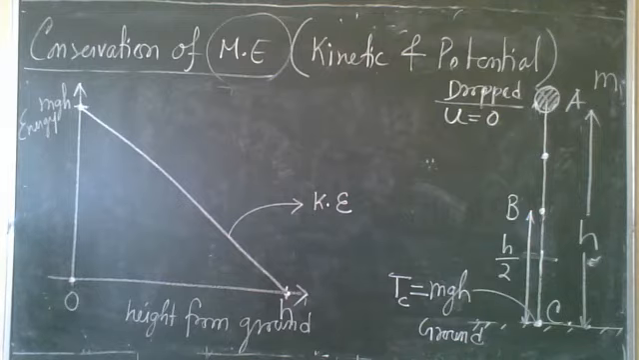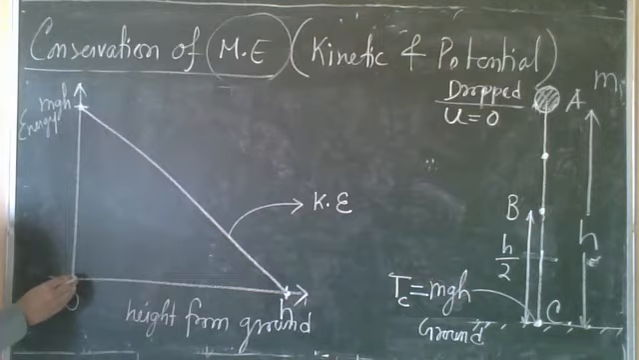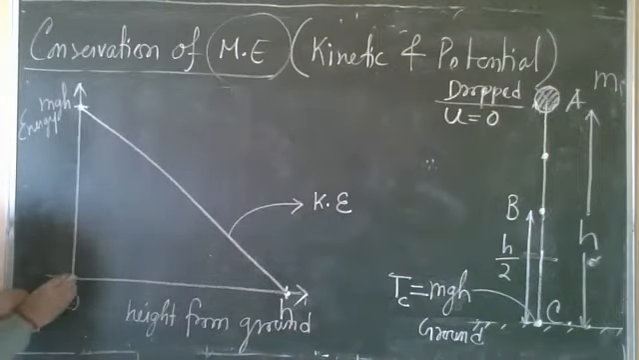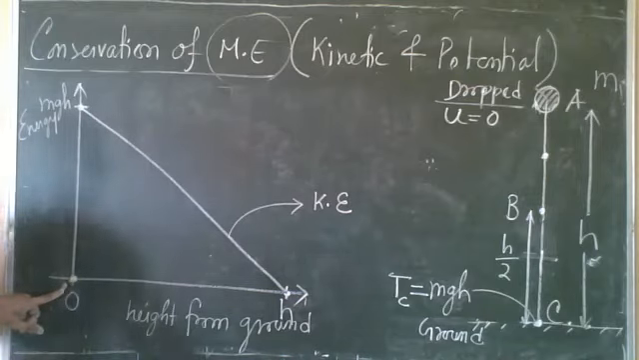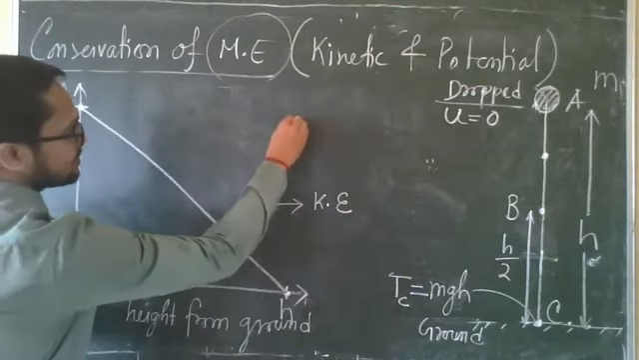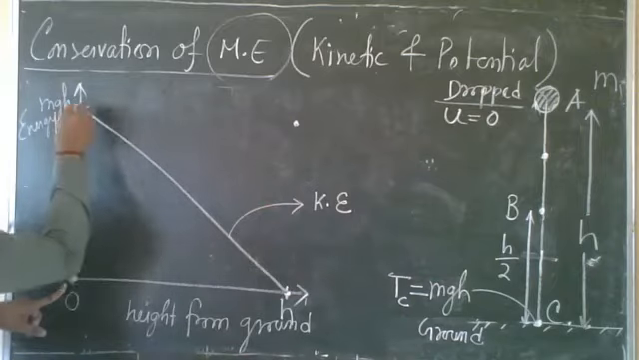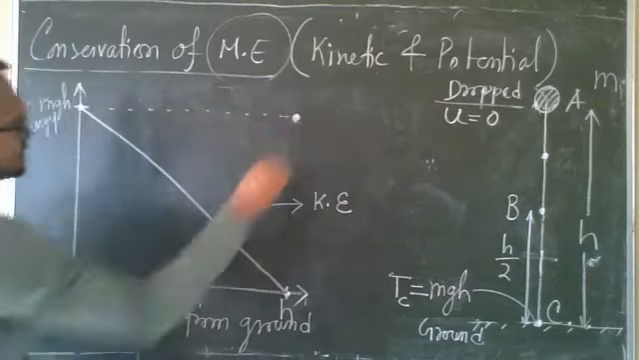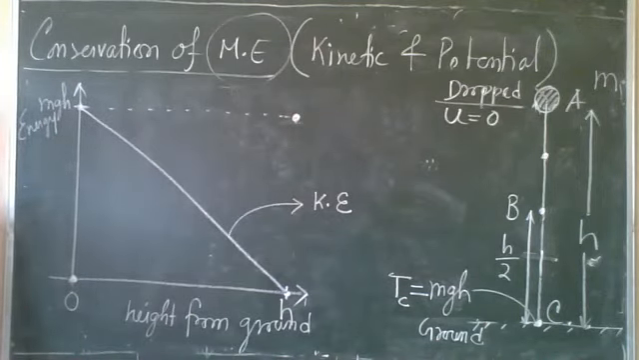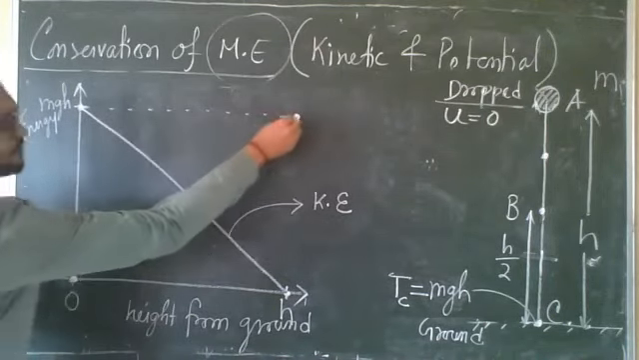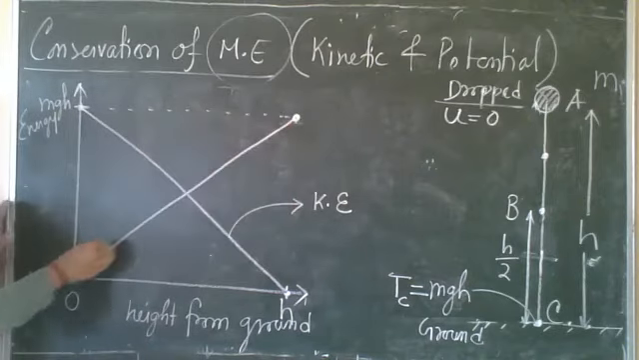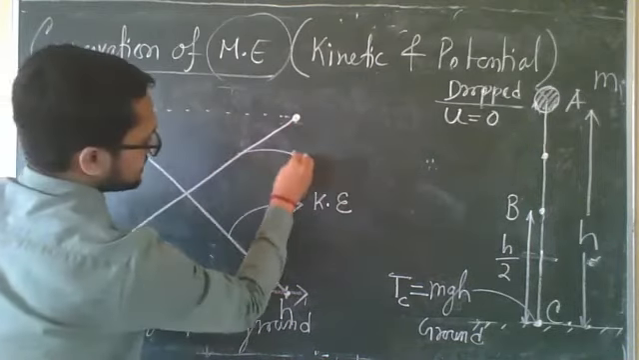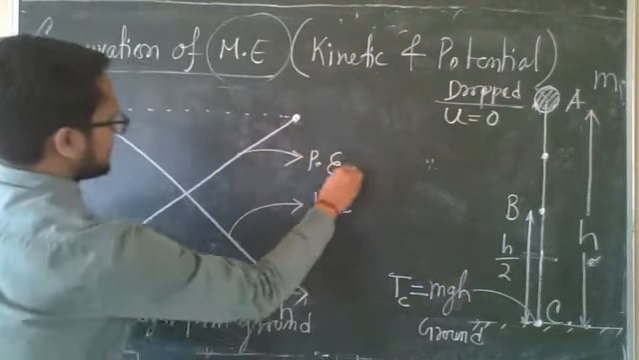Now potential energy. At the ground, potential energy is 0. At this height, potential energy is maximum. Maximum means what is the value? mgh. This is the maximum value of potential energy, and this is the minimum value of potential energy. Now join. So this graph represents potential energy.